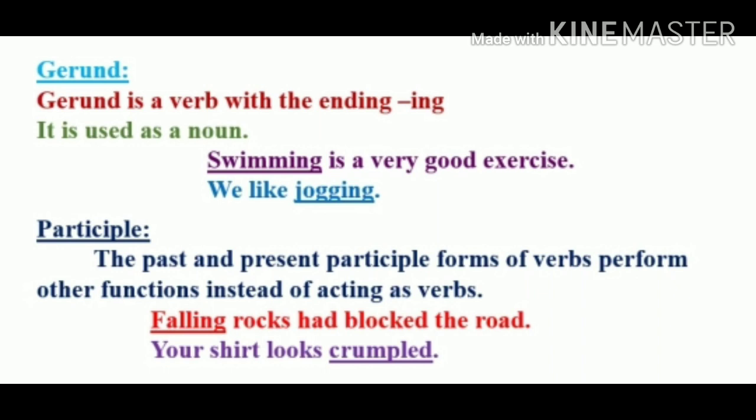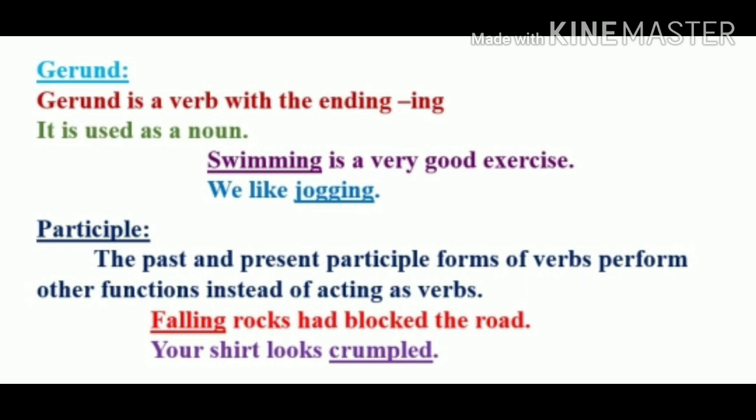First form is sing, past form is sang, and past participle form is sung. So here we come to know that the third form of the verb is called the past participle form of the verb. And present participle is verb 1 plus ing.